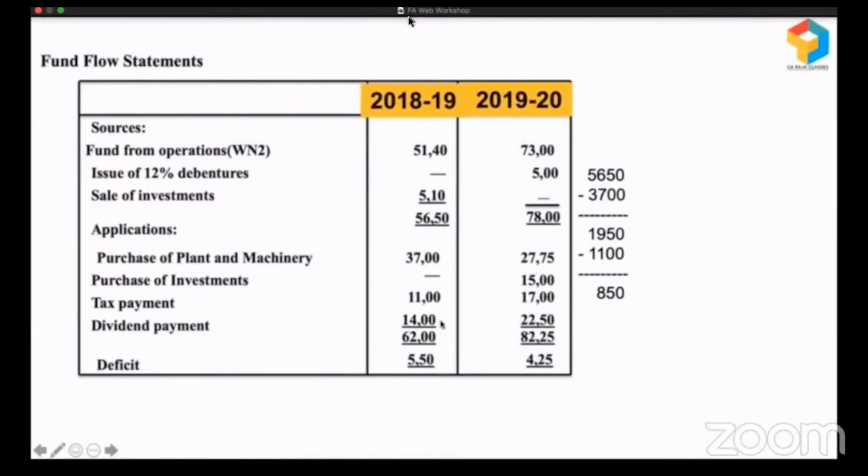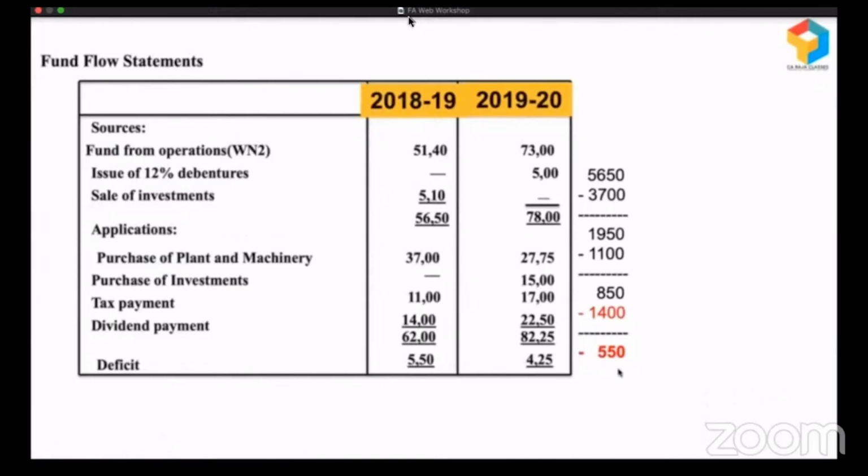That's not acceptable, right? But they did that. They faced a shortage of 550 and they managed that shortage by using short-term funds. So here there is a deficit, and this deficit was managed because they took some short-term funds.